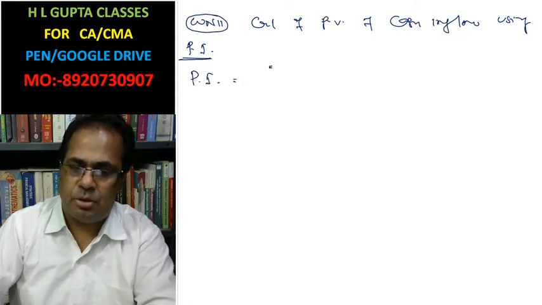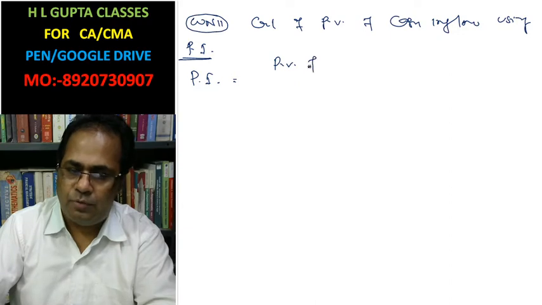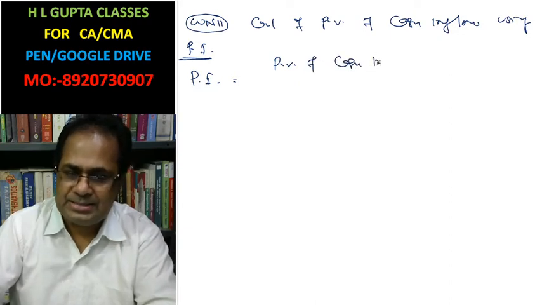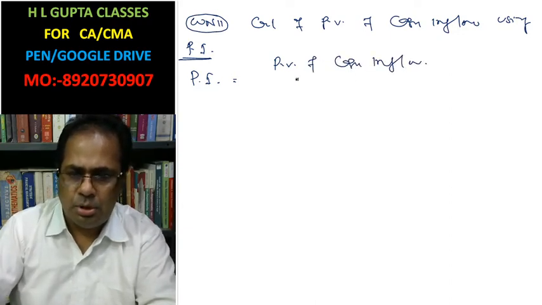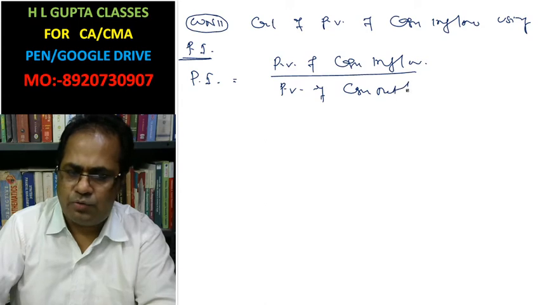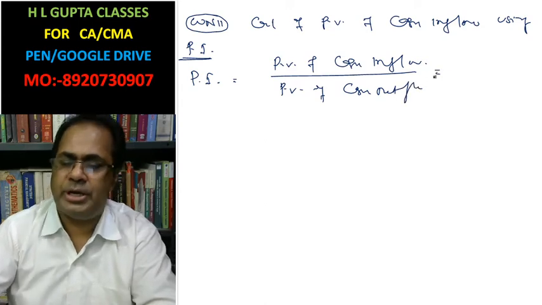Profitability index is equal to present value of cash inflow divided by present value of cash outflow. Look at here.